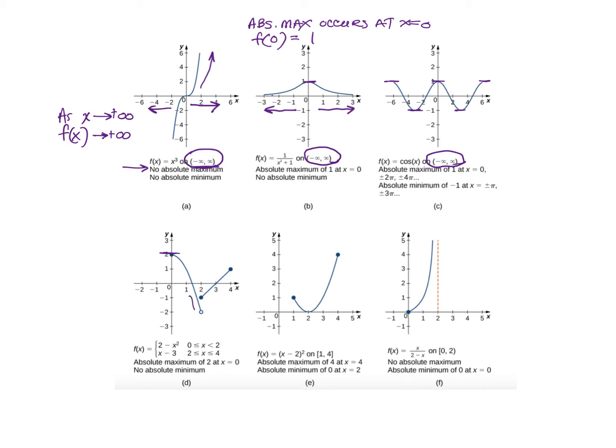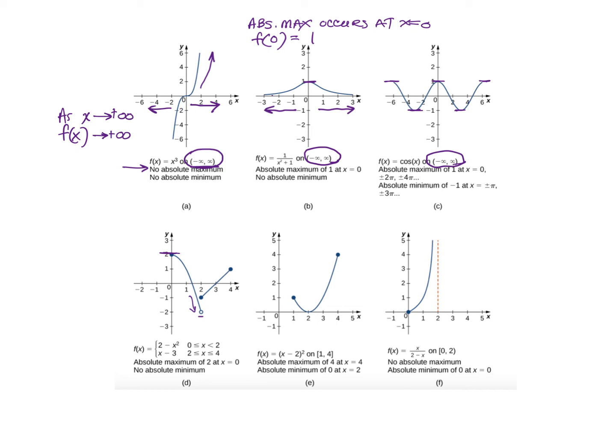Well, some people might say the absolute minimum is -2. But actually, since there's an open circle here, it's getting infinitely close to -2, but it's never reaching -2. So we cannot say it has an absolute minimum. It has no absolute minimum, and that's because it's an open circle at that point.